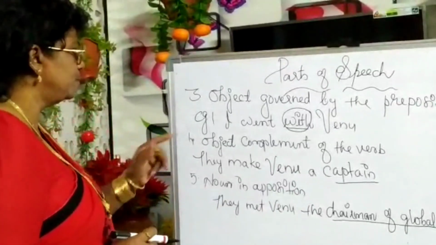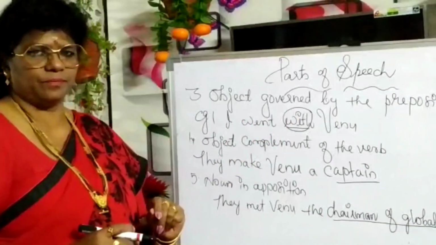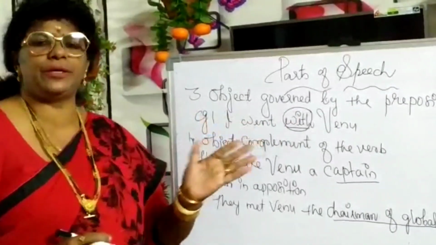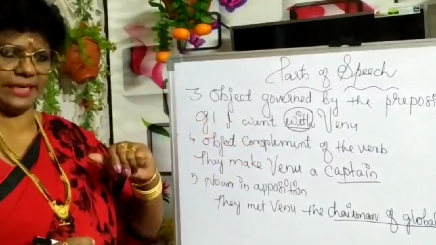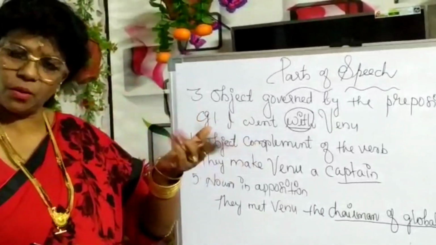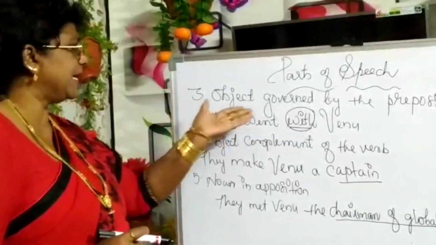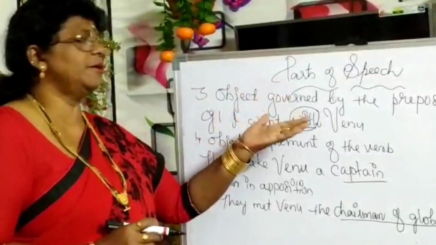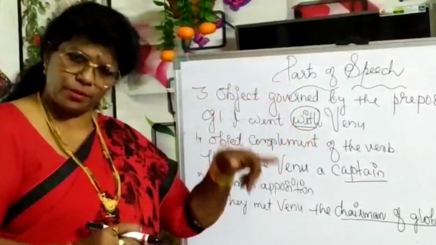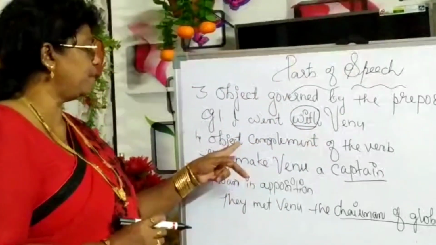Once again, I will tell you. I went with Venu. Previously, Venu we took only as a noun, again as subject, again as object. Now the third position, the object governed by the preposition. In that way also we can use it.